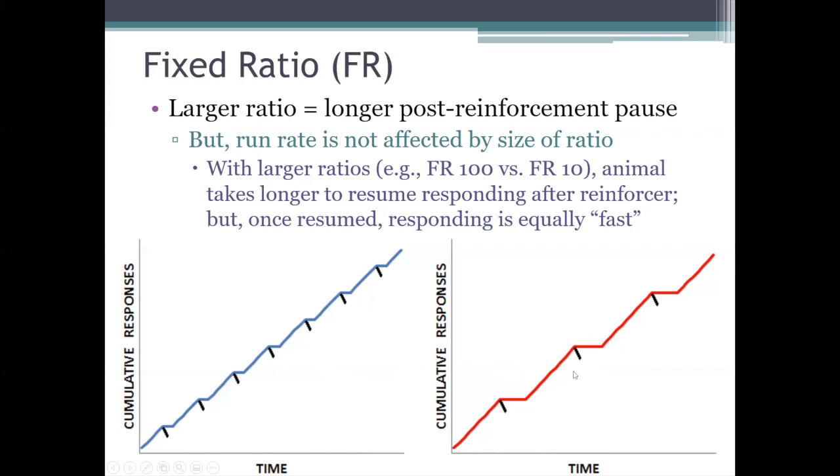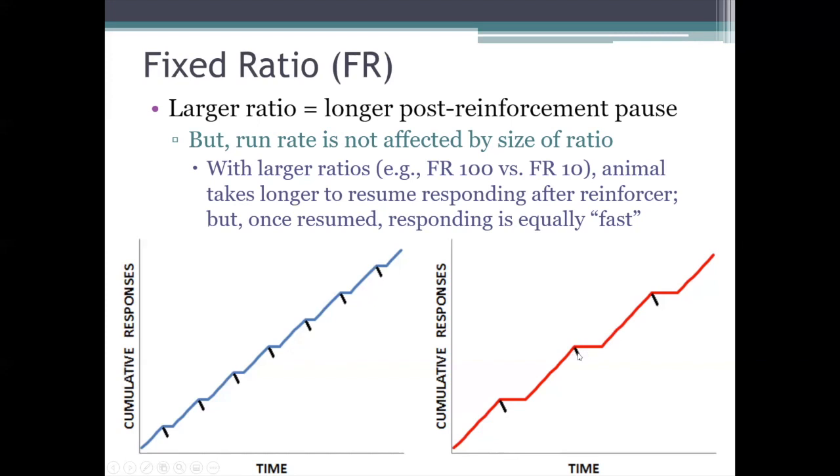So as you can see, with the bigger ratio on the right, the flat parts of the line are longer, indicating longer post-reinforcement pauses. But in between those flat parts, the lines in both of these cumulative records are parallel to each other. They have the same slope, which indicates that the same run rate is occurring on both of those schedules. Okay, so again, on fixed ratio schedules, we get this sort of stop and go pattern with pauses after